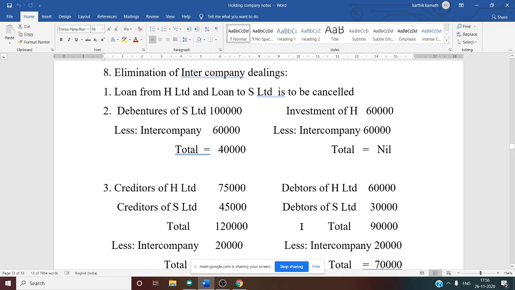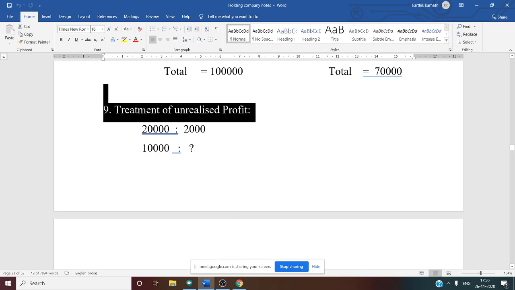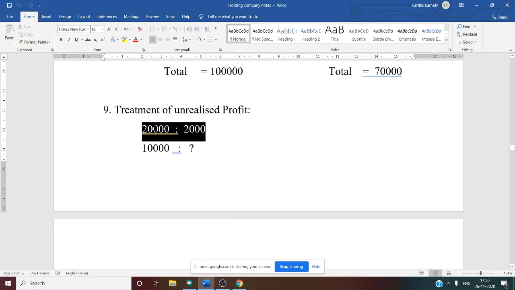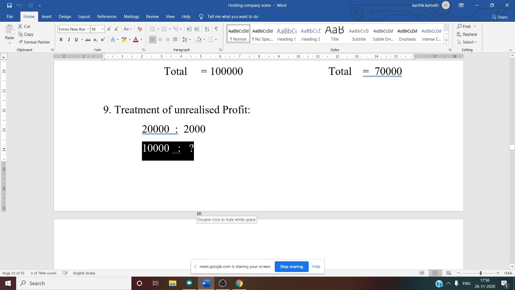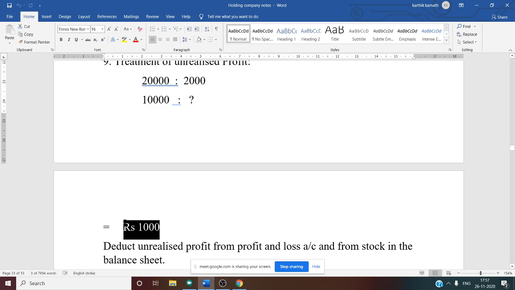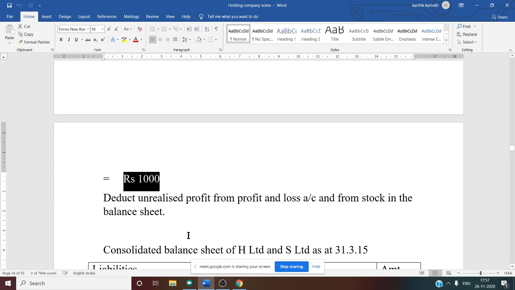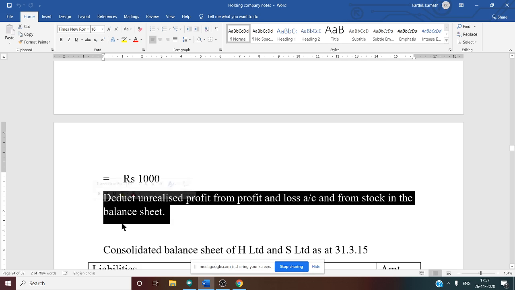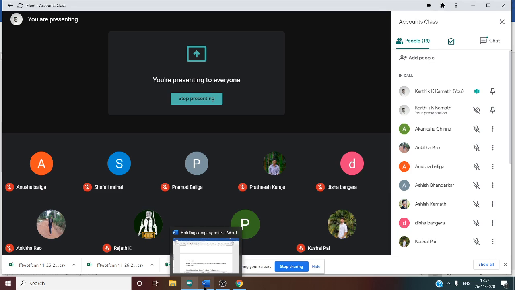So let us see now the working note, treatment of unrealized profit. On 20,000, 2,000 is a profit. For 10,000 how much? We have to do cross multiplication. 10,000 into 2,000 divided by 20,000, if you do, you will get unrealized profit as 1,000. So this 1,000 you have to deduct from profit and loss account and from stock in the balance sheet. That is nothing but you have to deduct this on both the sides. Asset side, under stock you have to deduct, and liability side, under profit and loss account you have to deduct.